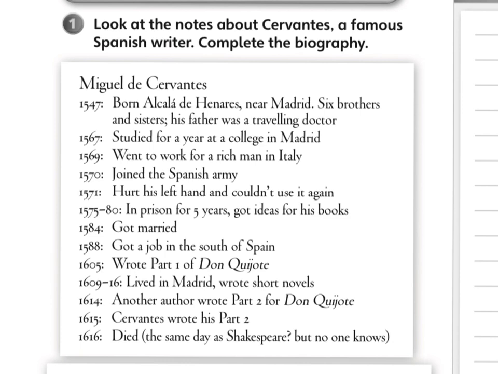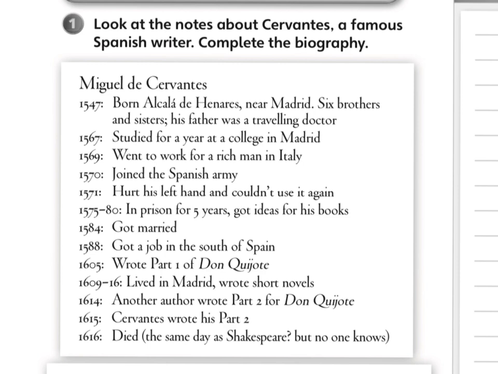1575 through 1580, imprisoned for 5 years, got ideas for his books. 1584, got married. 1588, got a job in the south of Spain. 1605, wrote part 1 of Don Quixote. 1609 through 1616, lived in Madrid, wrote short novels.